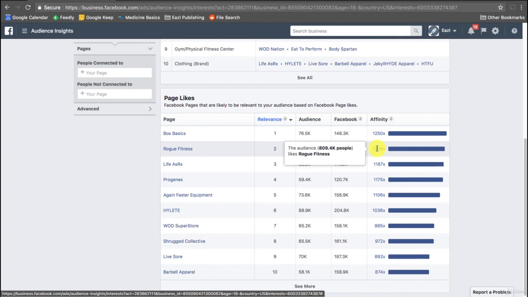So what we're basically going to do is just take note of the interest, and then we're going to set up and save our actual audiences using these interests when we launch ads. So we're going to be doing things like creating demographic audiences that we blend with interests, or we can use interests as negative targeting, and those are the kind of things that you're going to be learning coming up.